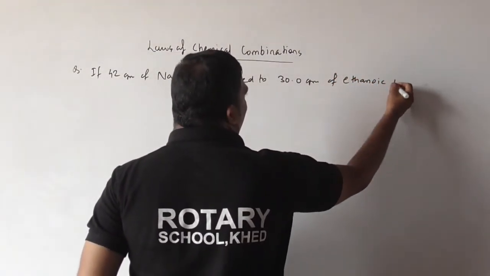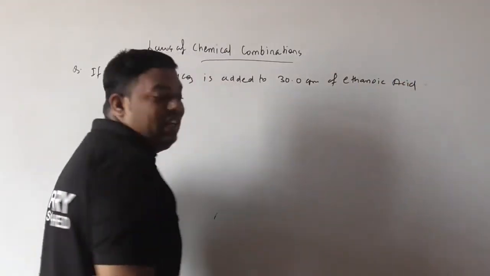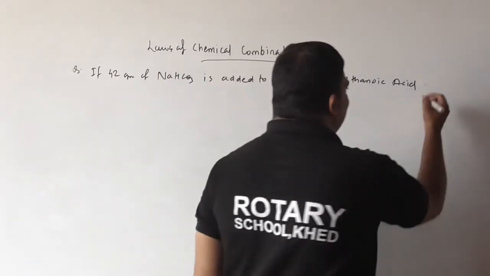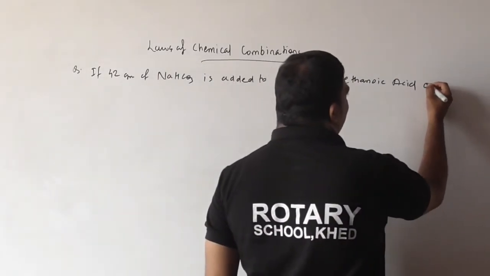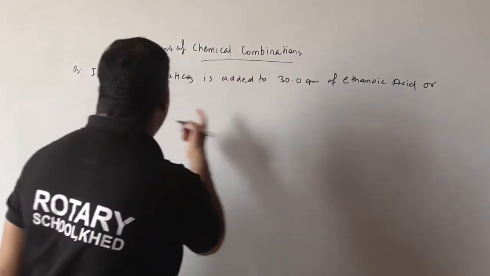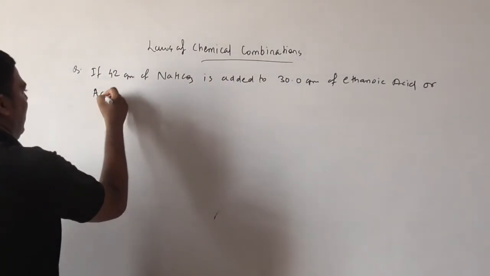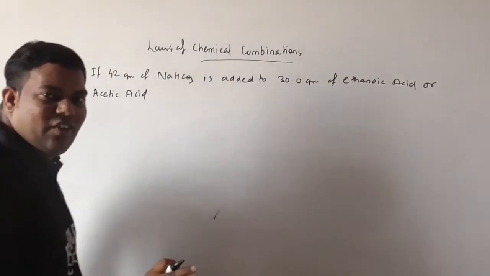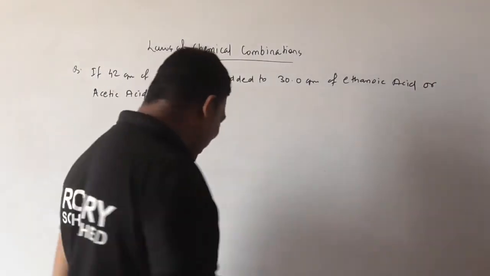Ethanoic acid. And I know ethanoic acid means what beta? Yes, very good, acetic acid. Ethanoic acid is acetic acid. Okay, don't worry, we will write the reaction.